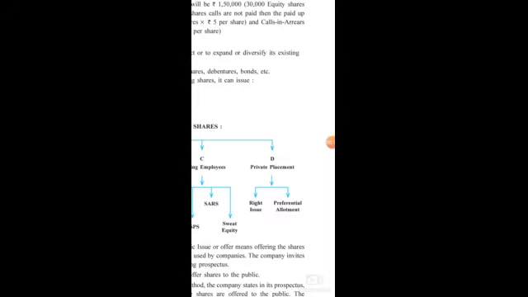Whenever a company arranges capital privately, or whenever the company, instead of offering shares to the open market, to the public, offers shares to their relatives or closer people privately, that time it is called private placement. Now let us come to that particular page.